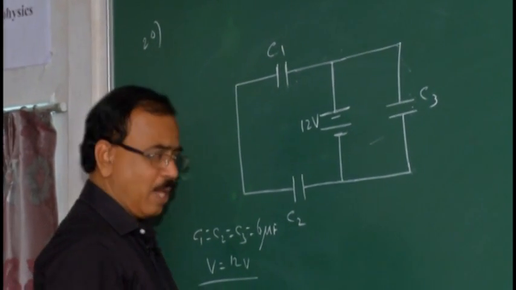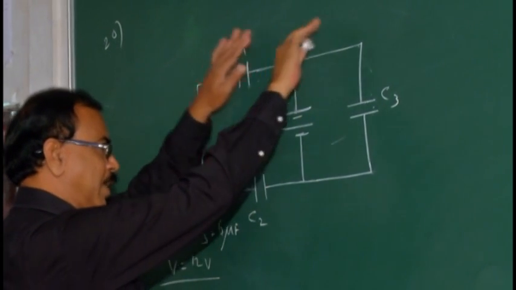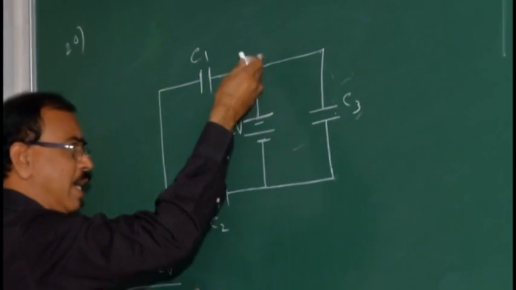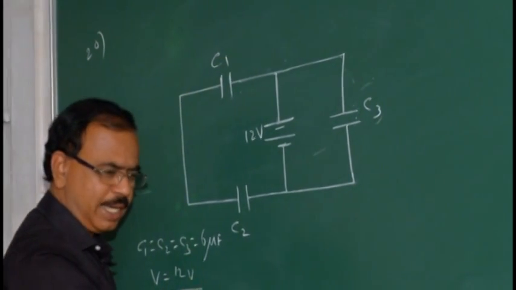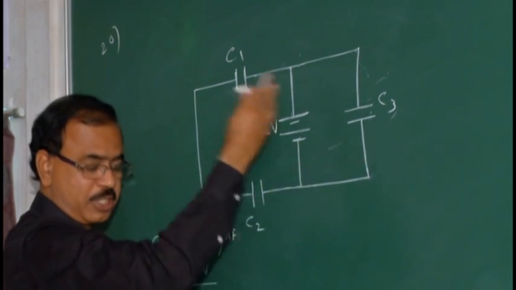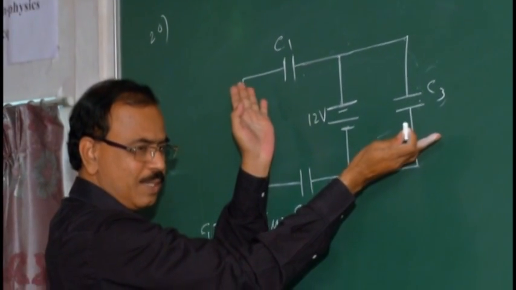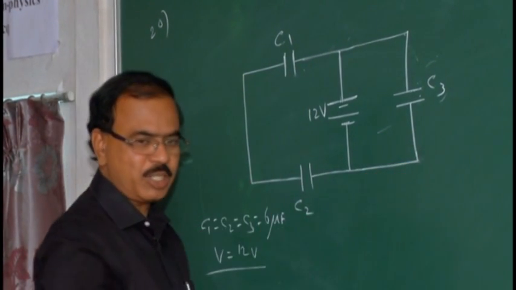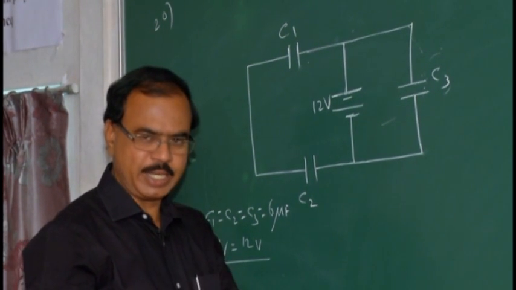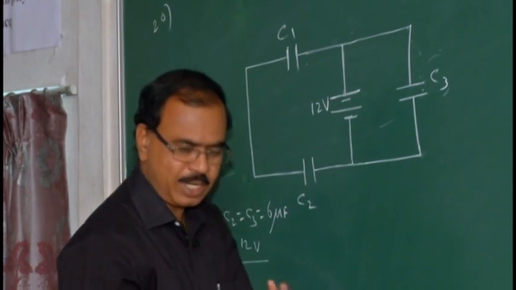Or in other words, this positive potential is delivering positive charges. These positive charges are split into two parts depending on capacity. Some charges go there, some go here, depending on capacity. But fortunately here both have the same capacity. They gave 6. But if the capacity were different, then different charges would go. When different charges go, the two are said to be in parallel connection. Charge differs, potential same, is called parallel connection.